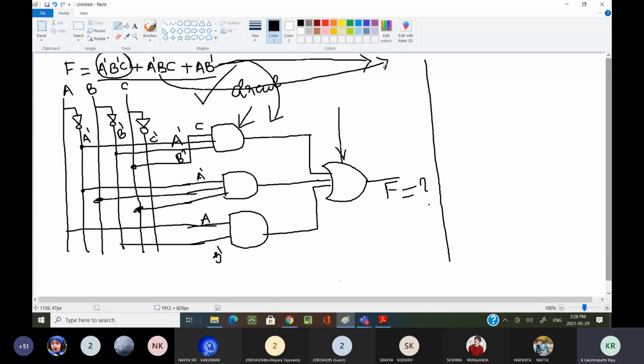If you say yes, sir, we can simplify further, then tell me what the final expression is, how you are getting it, and what steps you have followed. What rules have you applied to simplify this into your final expression?